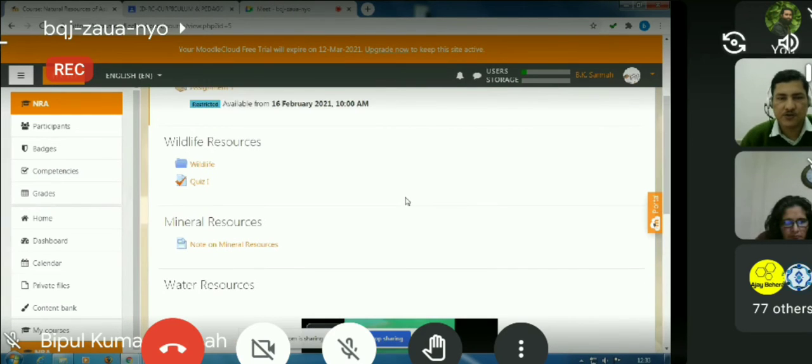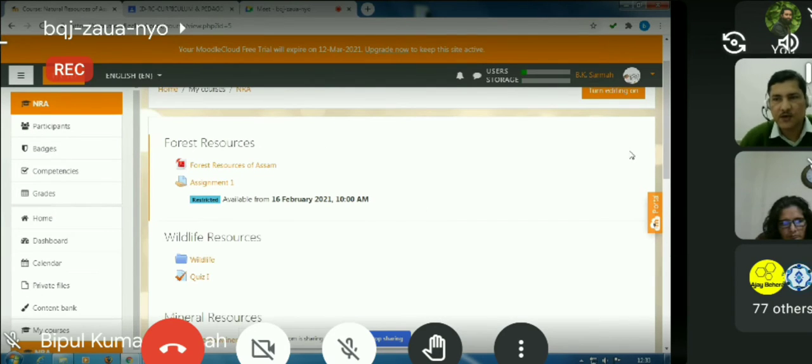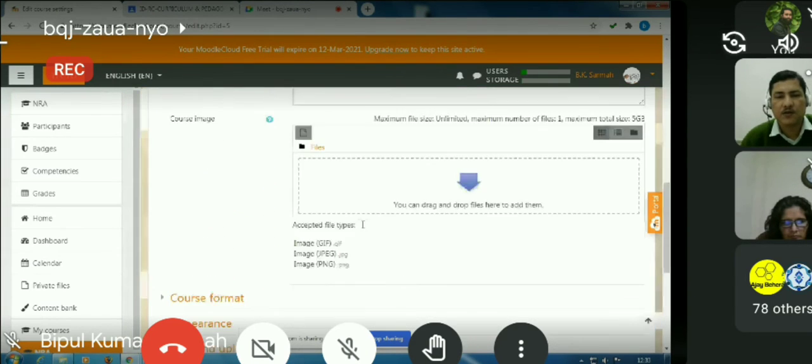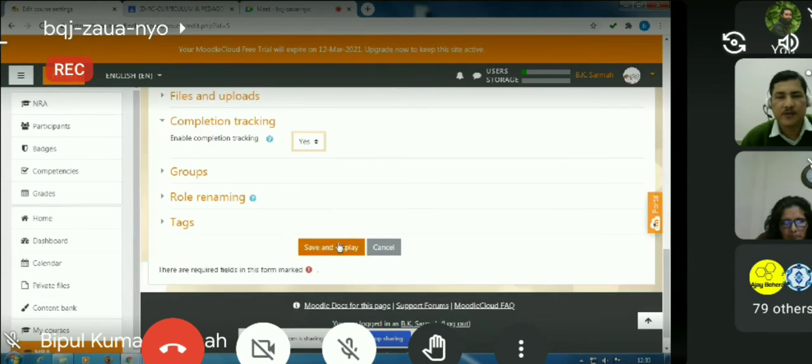If I just scroll, on the right side, if you can notice, earlier we had some small rectangles over here, which are completion tracking. Because we have disabled completion tracking, those boxes have disappeared. So I am again trying to bring those boxes back on the right side. I am going to the edit settings button and scrolling down for completion tracking, click yes and save changes.